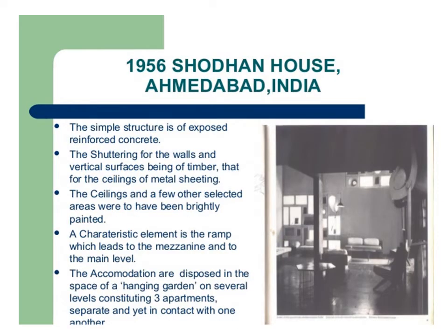Further, he contributed in the design and development of Shodhan House, Ahmedabad, India. The structure is of exposed reinforced concrete. The setting for the walls and vertical surfaces is of timber, and that for the ceiling of metal sheeting. The ceiling and a few other selected areas were to have been brightly painted. A characteristic element is the ramp which leads to the mezzanine and the main level. The accommodation is disposed in the space of a hanging garden on several levels, constituting 3 apartments, separate and yet in contact with one another.